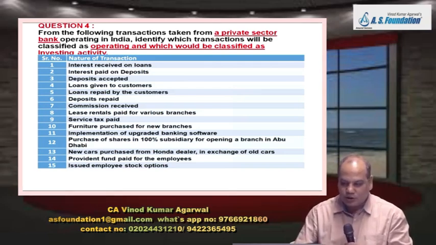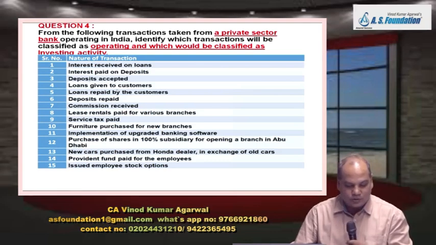Let us discuss quickly. Interest received on loan. Can we show operating? Yes. Interest paid on deposit: operating. Deposits accepted: financing activity, because the bank needs funds so that they can give loans.